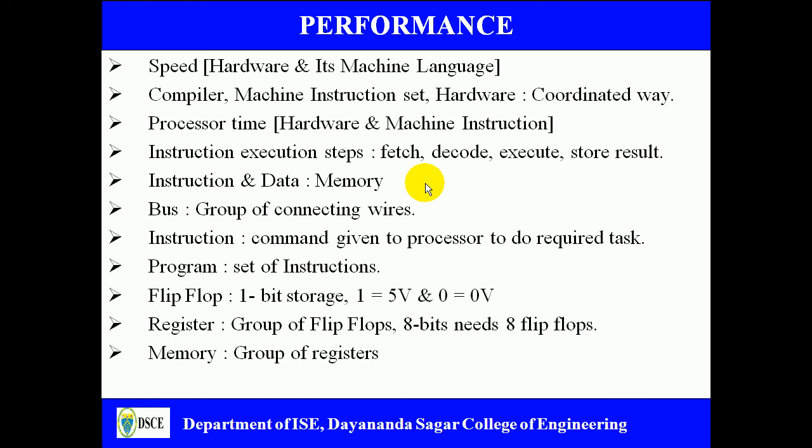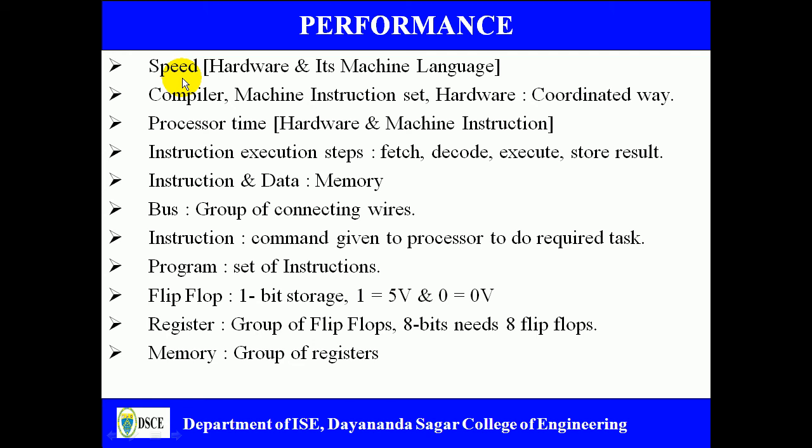Next we look into the performance of a computer. To judge whether a computer is good or bad in its performance, we mainly look into certain criteria. The first and foremost criterion is speed.